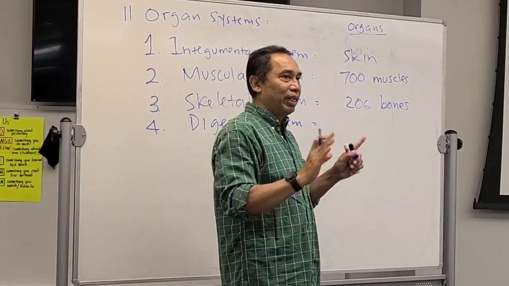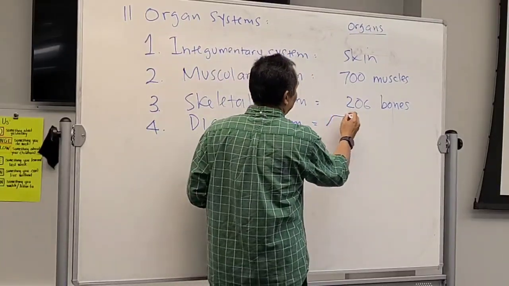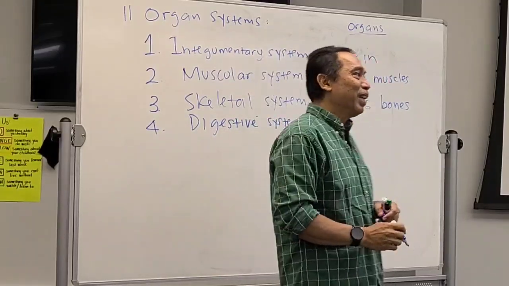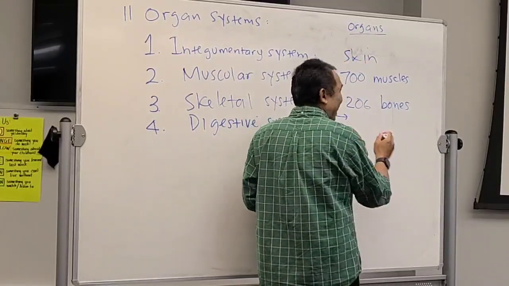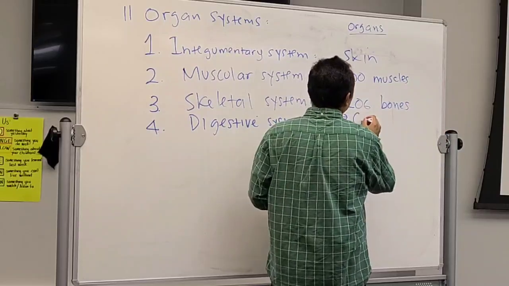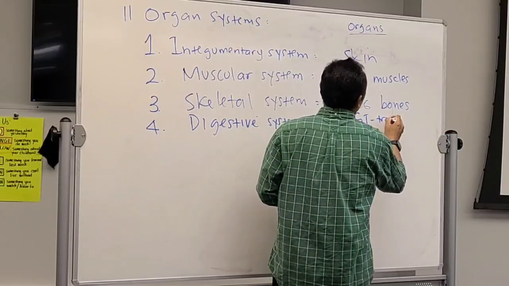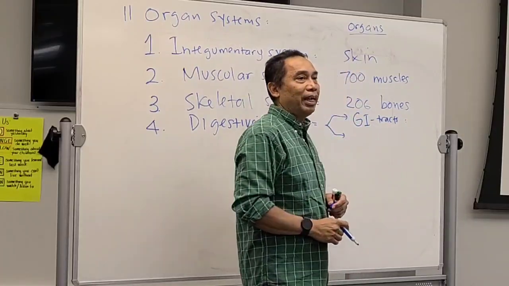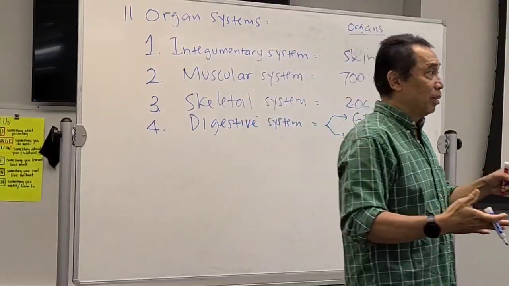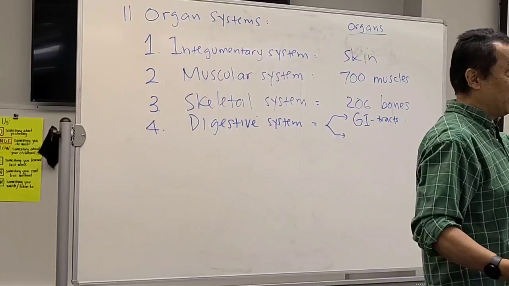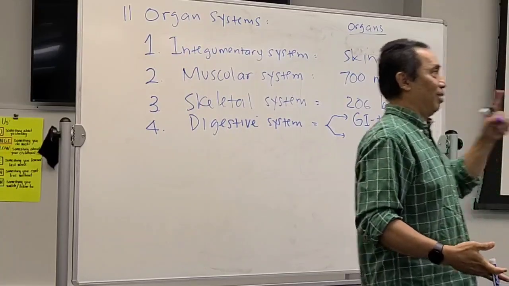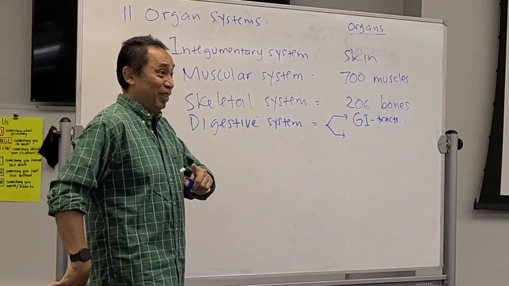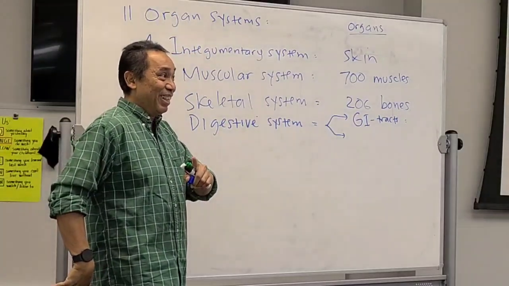For this digestive system, the organs are divided into two types. The first one is the one that makes a tract. It's called the GI tract organs. So what does tract mean? It's a pathway, a road. It starts from a hole and finishes at the other hole. That's the tract.